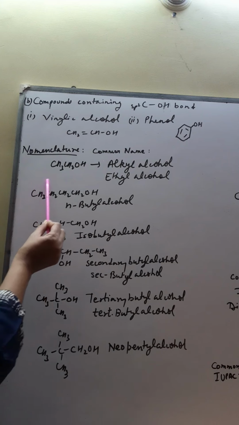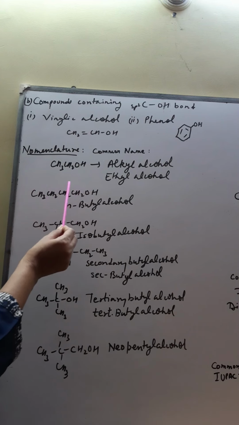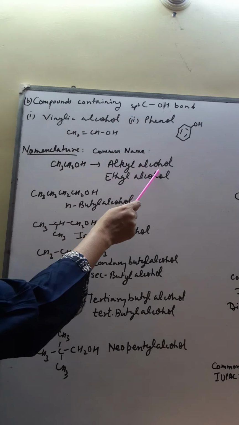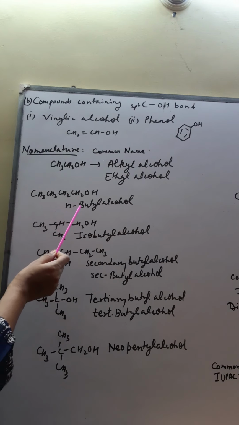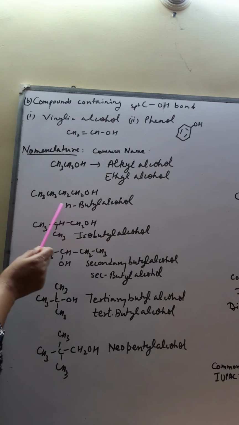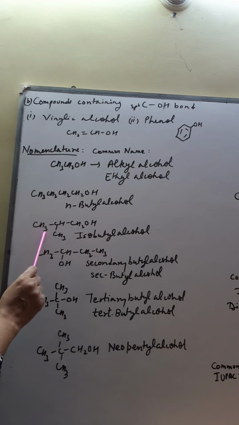If there is a straight chain of carbon, having more than 2 carbon atoms, then in that case, instead of writing only alkyl alcohol, you will write small n. Small n means normal. So this is normal butyl alcohol. Now suppose in total it is having 4 carbon atoms, but the second carbon is bearing a CH3 group.